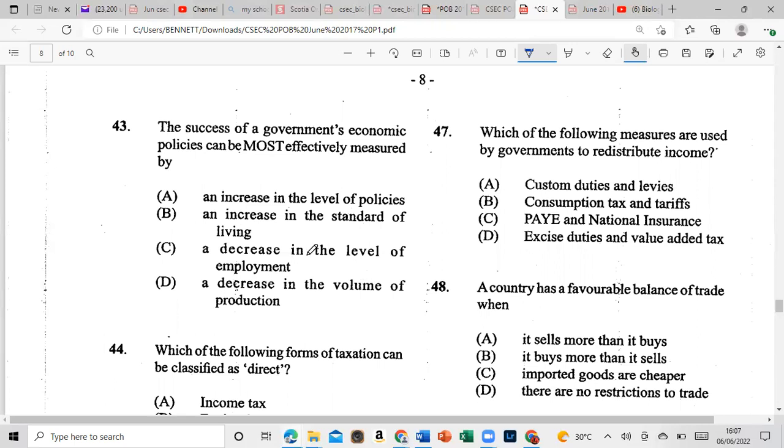All right, so 43 would be an increase in the standard of living.